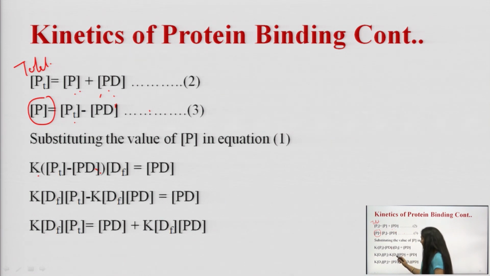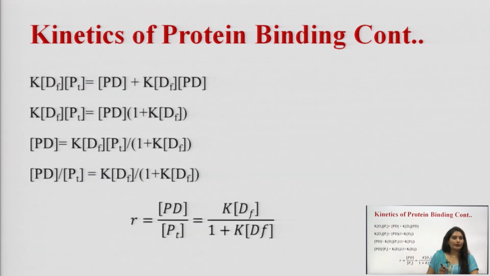After solving, it becomes K DF PT minus K DF PD. So, K DF PT is equal to the concentration of PD plus K DF PD; this moves to the right hand side.